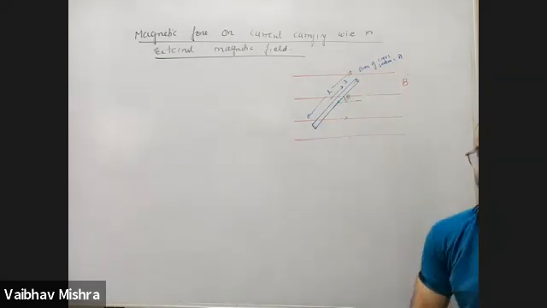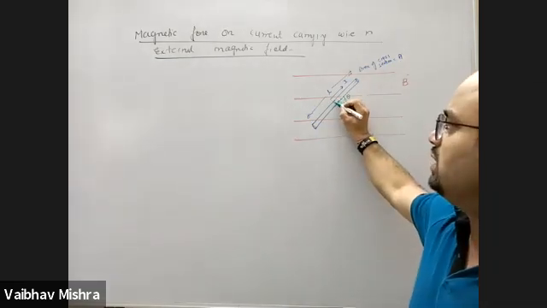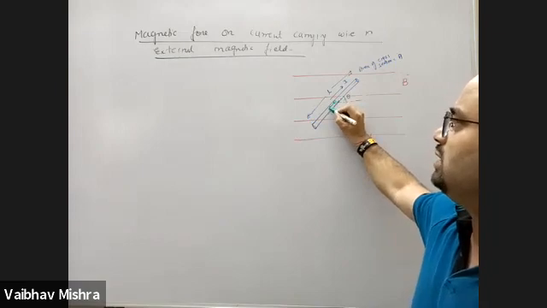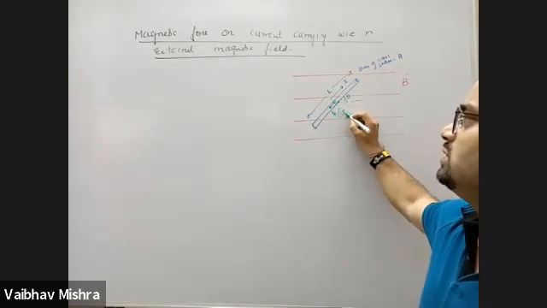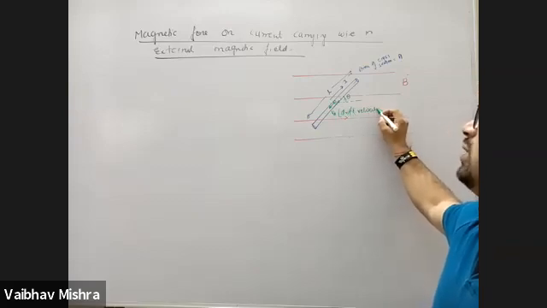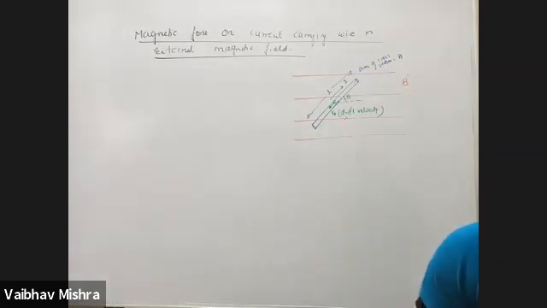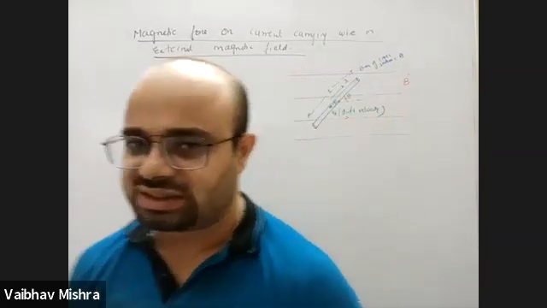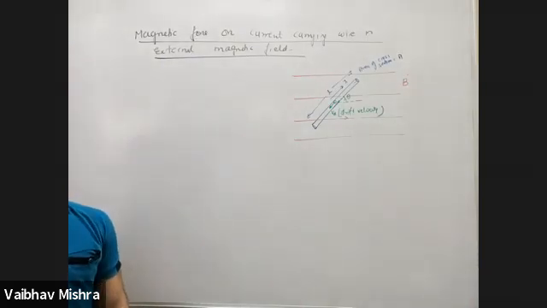When the charged particle, which is electron in this case, moves with a drift velocity. Electron की जो average velocity थी, जिसकी वजह से current flow करती है, that is drift velocity. So current का actual reason क्या है? Because of the movement of electron. So it becomes the same as the previous case. Current is nothing but movement of electrons, and moving charges in a magnetic field experience force. So there will be a force on these moving charges.